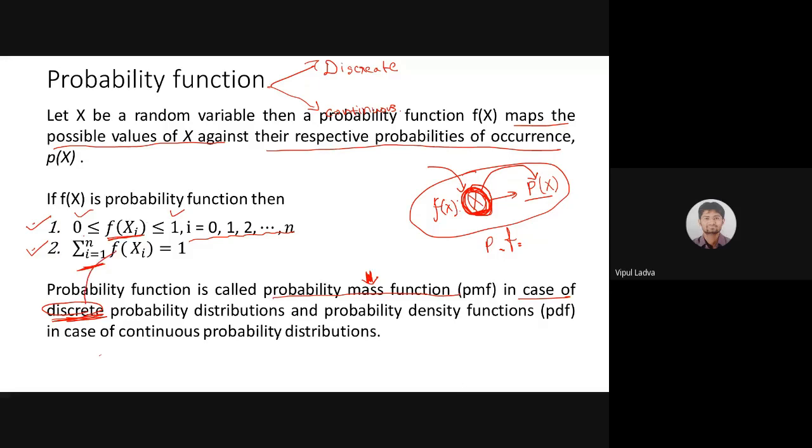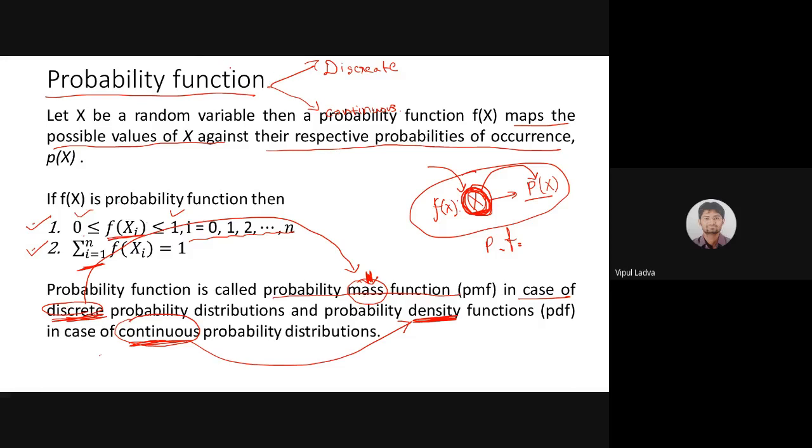So if we talk about a discrete random variable, then we give the probability function a separate name, that is probability mass function. And probability density function in the case of continuous probability distribution. If my random variable is continuous, then such probability function that we defined, we will call it probability density function. If the random variable is discrete, then this same probability function we call probability mass function.